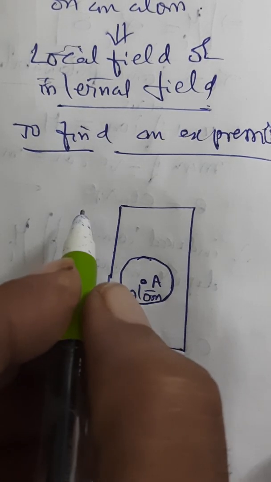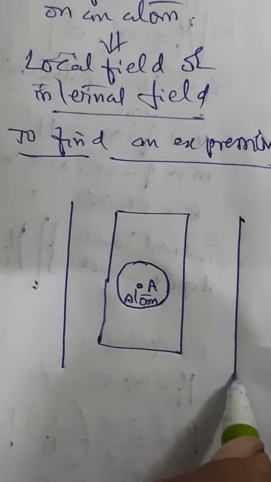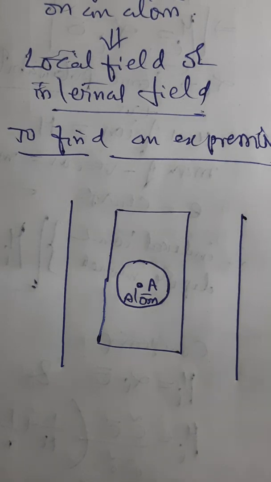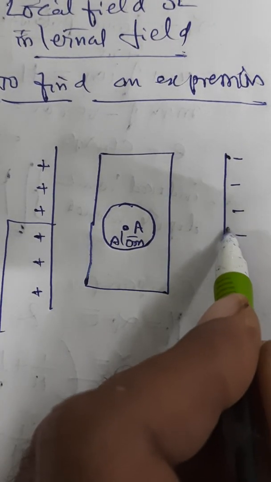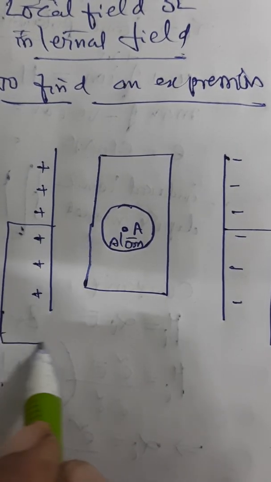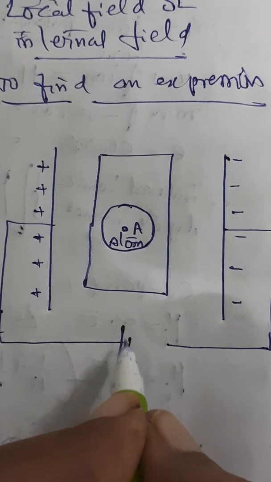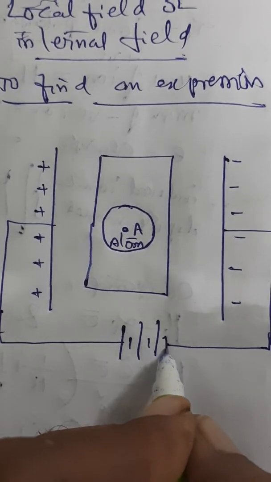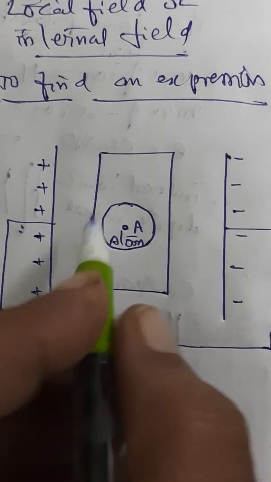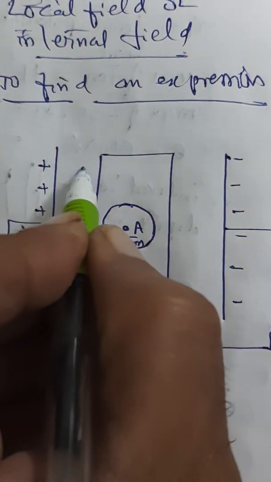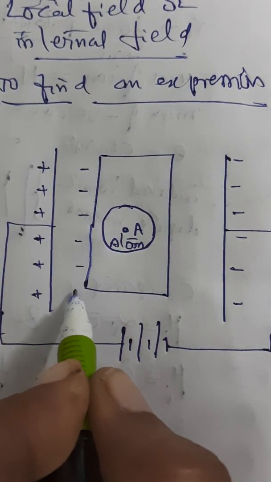This dielectric is placed in a charged plate capacitor, which is connected to an external field. Now due to this, you will have induced charges nearer to the plates on either side of the dielectric.